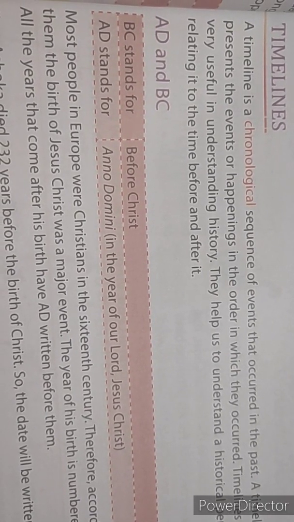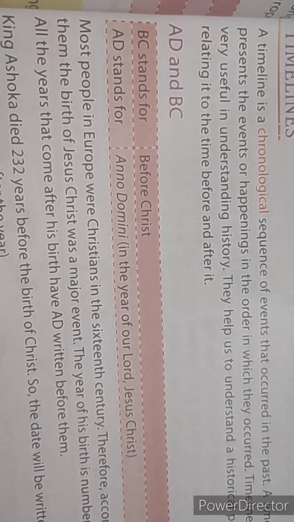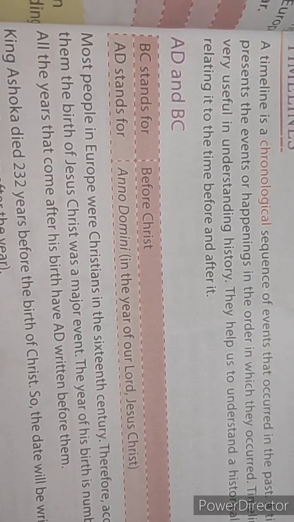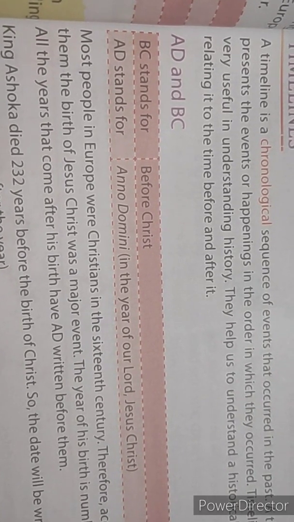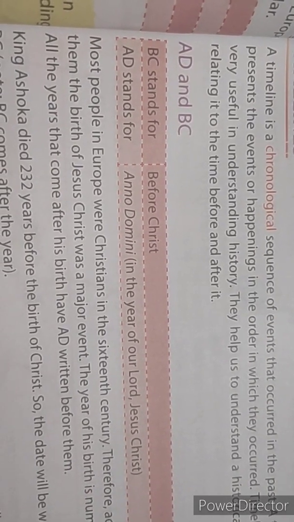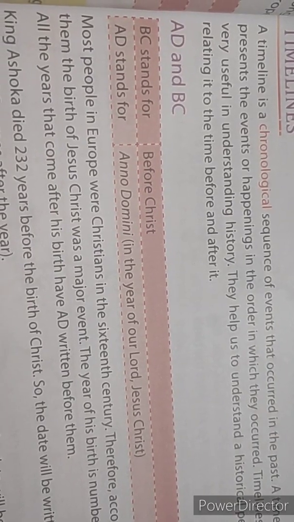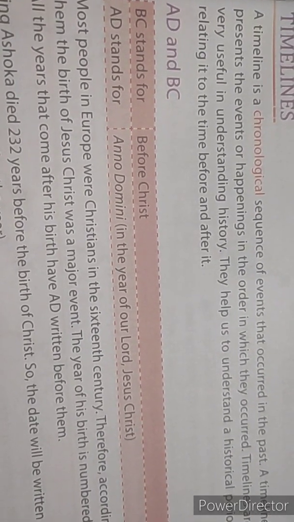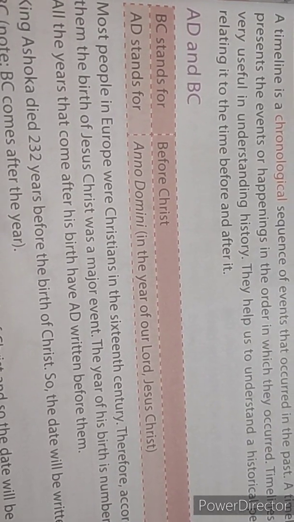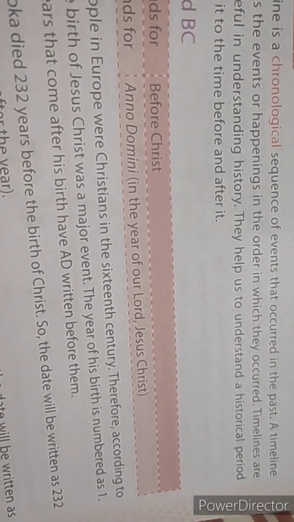A timeline is a chronological sequence. What do you mean by chronological sequence? Record of events by following the order in which they occurred. Sequence wise we will write the events following the order in which they occurred. A timeline is a chronological sequence of events that occurred in the past. A timeline presents the events or happenings in the order in which they occurred.